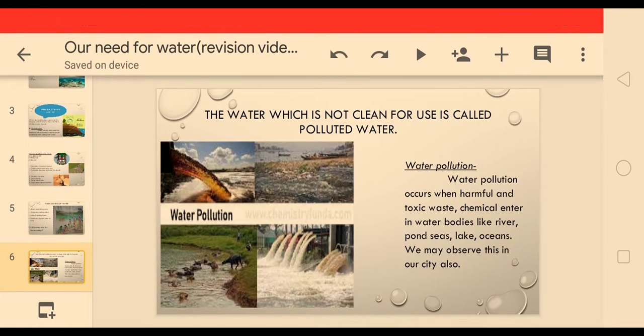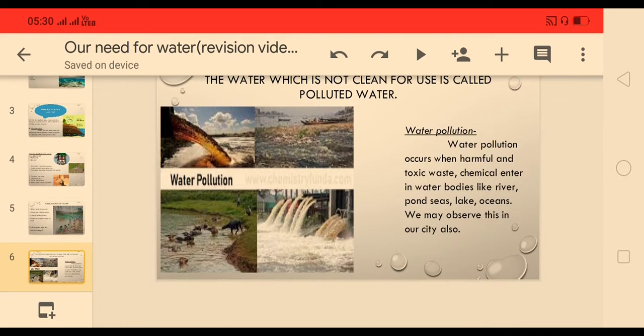So children, the water which is not clean for use is called polluted water, or water pollution. So let us learn about water pollution. Water pollution occurs when harmful and toxic waste or chemicals enter water bodies like rivers, ponds, seas, oceans.